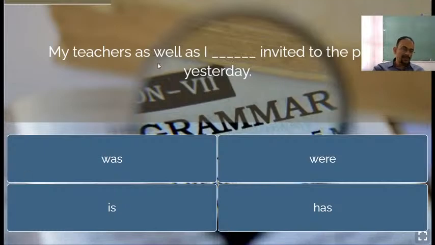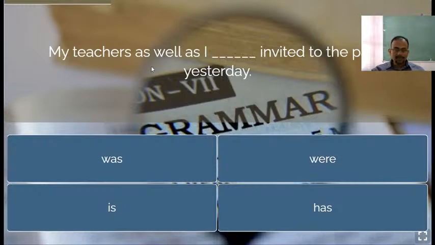So, dear students, in the previous quiz, I told you the formula for joining two subjects, right? If two subjects are connected by as well as, then the verb will agree with the subject which is ahead of as well as. So ahead of as well as is my teachers. My teachers is plural, right? That is why my teachers as well as I were invited. Why were? Because yesterday is given. That is why it's straightaway past tense.